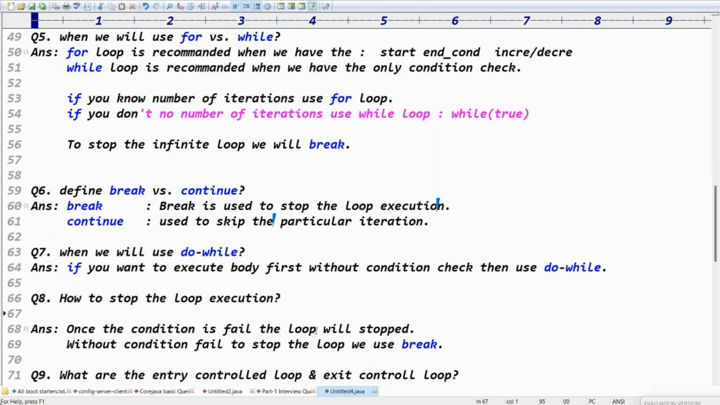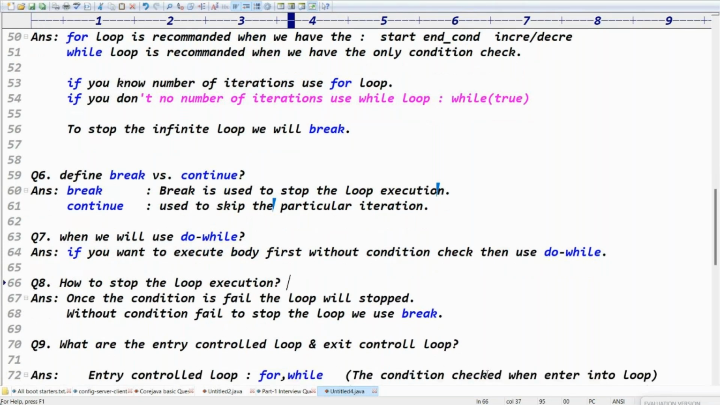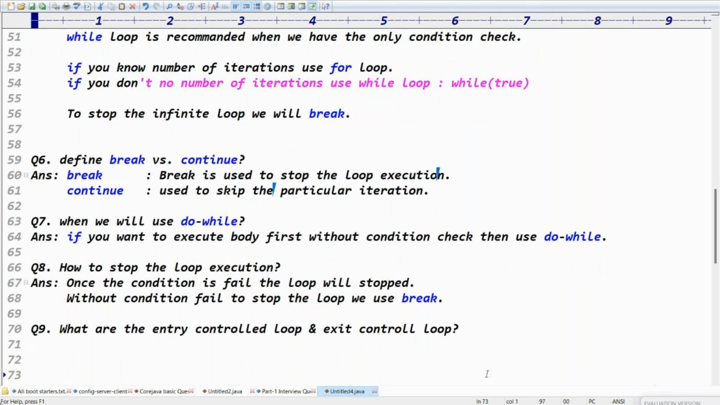Because once the condition is failed, the loop is stopped. That's number one. Number two is that without the condition failing, we can just use a break statement. Yes, we can use the break statement.